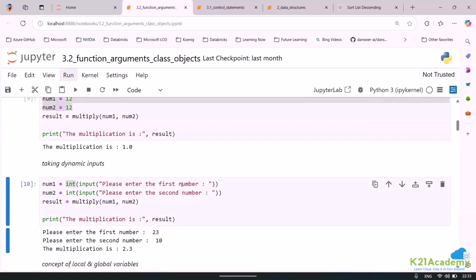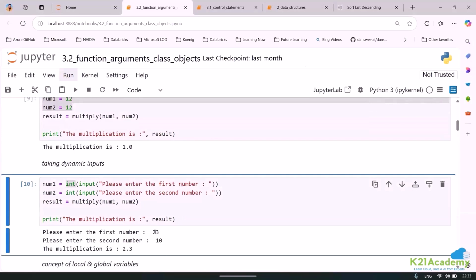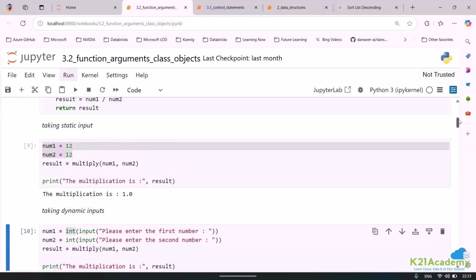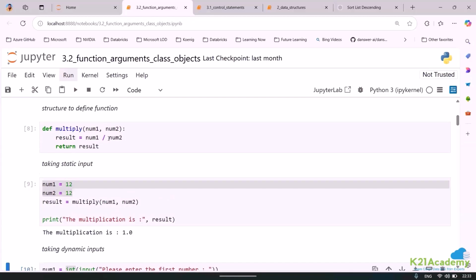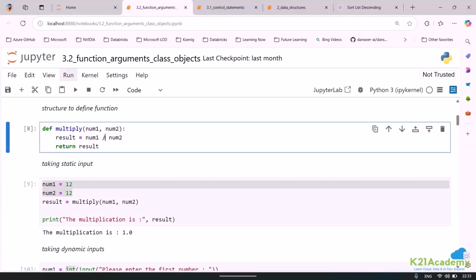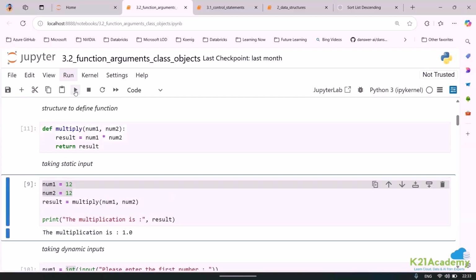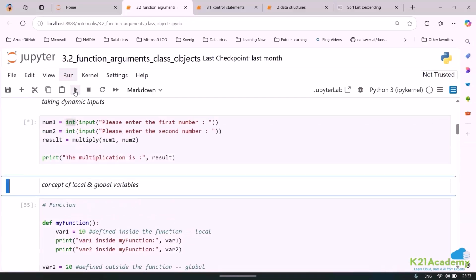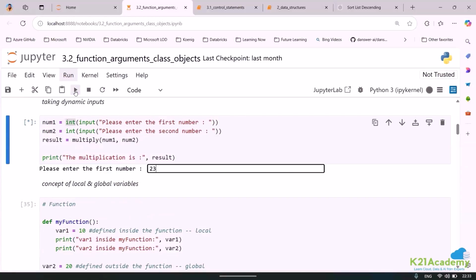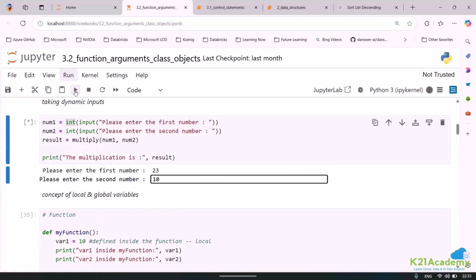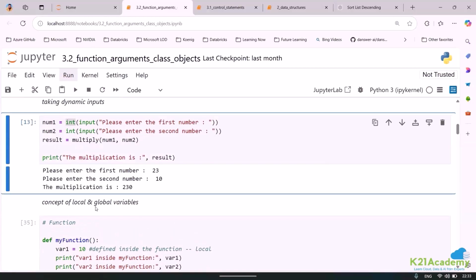because we have put minus. Sorry, division. 23 by 10 will be how much? 2.3. Just forgive me because I have mentioned it this way. It's not multiplication, guys. It's a division. Let me just change it because I have changed it, right? Can you see? First number 23, second number 10. The output is 230.